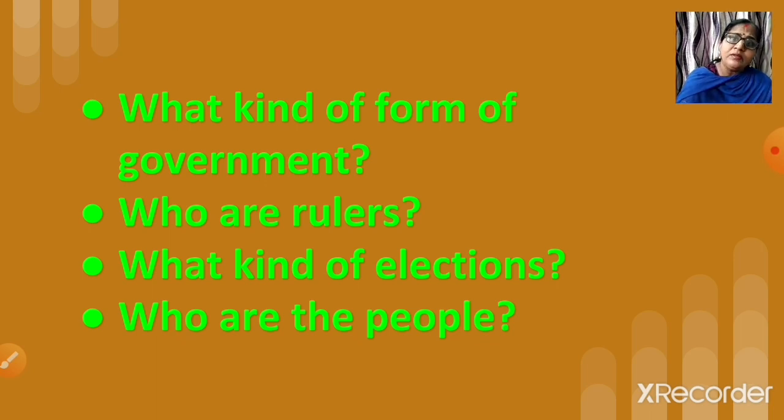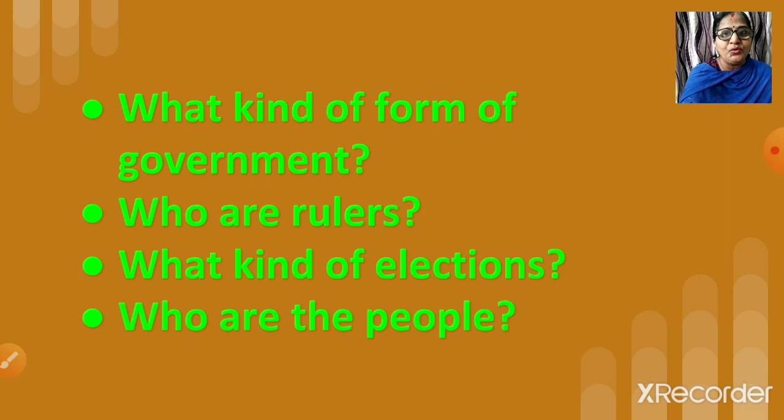Then the next one is people. Who are these people? We all are included in this: you, me, everyone. All of us are people. But what about the age? What about the gender? Whether all citizens are given the right to vote? Now you are all small.